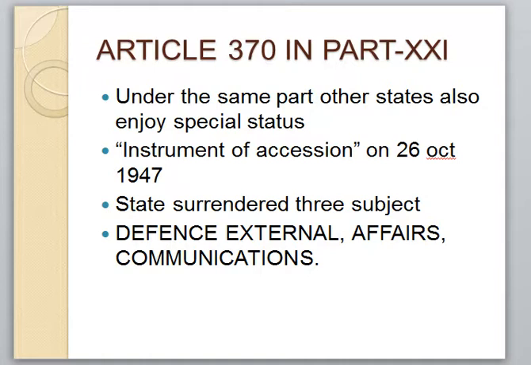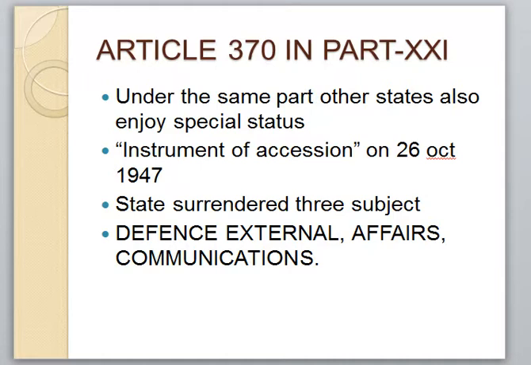Just one point: the instrument of accession was signed on 26th October 1947. Under this instrument of accession, Maharaja Hari Singh included Jammu and Kashmir in India. The state surrendered three subjects: defense, external affairs, and communications.